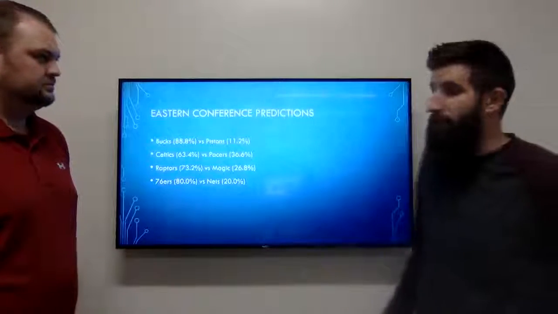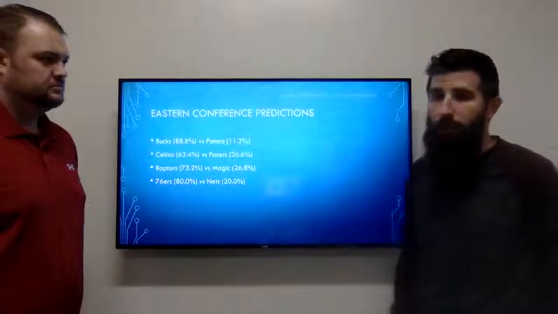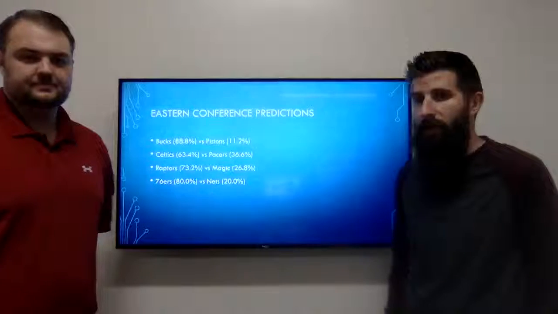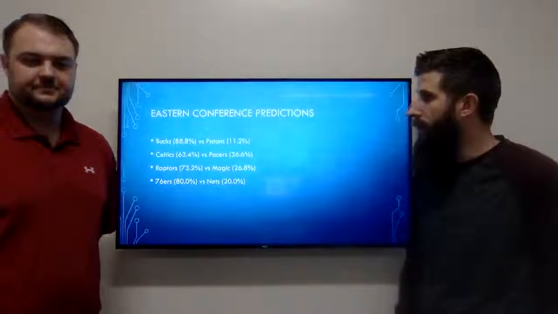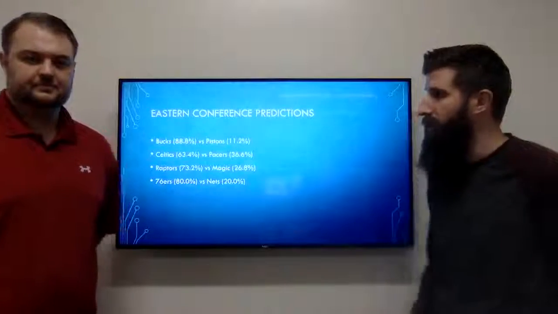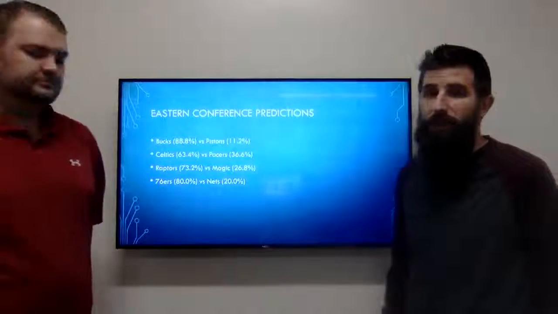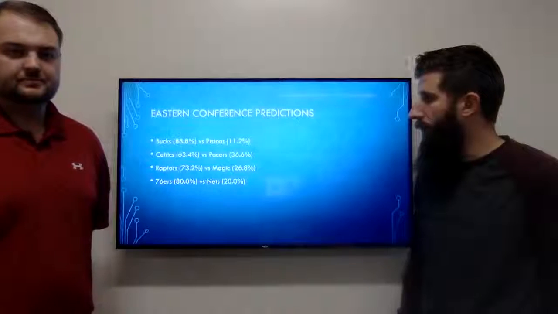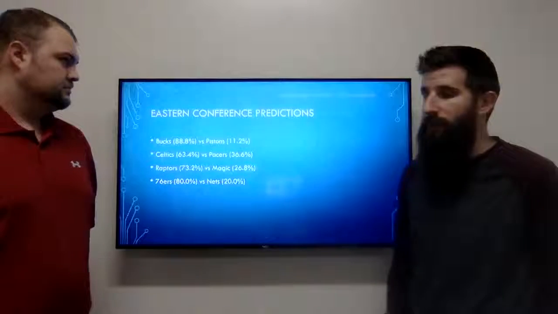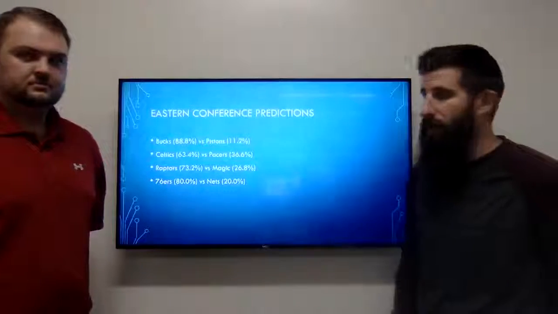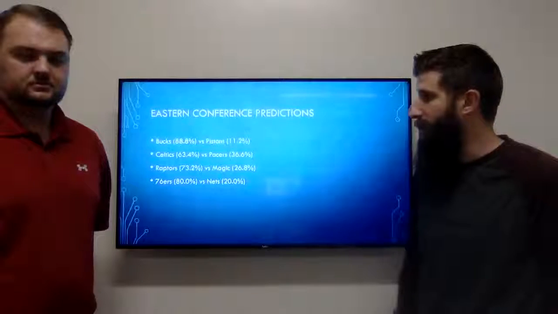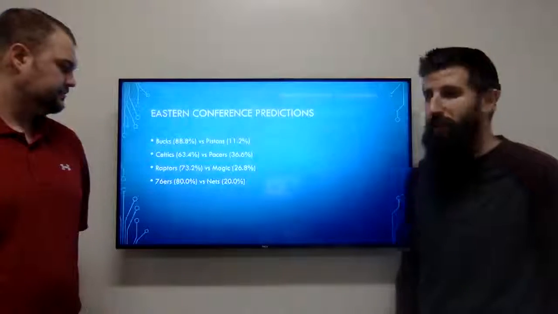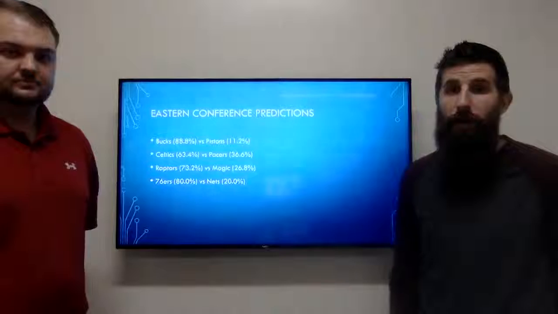So the Bucks versus Pistons, it gives them an 88.8% chance of winning that series and moving on to round 2. For the Celtics and the Pacers, it's a 63.4% chance the Celtics will move on. The Raptors have a 73.2% chance of moving past the Magic. And the 76ers have an 80% chance of moving past the Nets into round 2 of the playoffs.